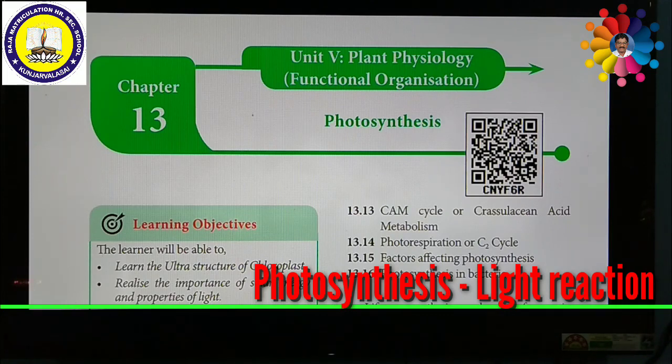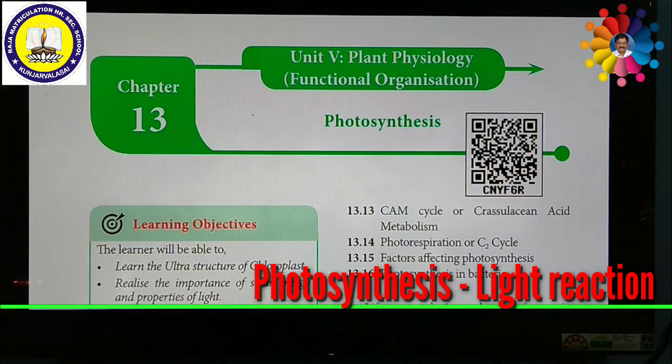So photosynthesis is a photochemical reaction. How does this photochemical reaction take place in plants? Which is the site of the photosynthesis process? A leaf is the site of photosynthesis. How this photosynthesis process takes place in plants, that we are going to discuss in detail.